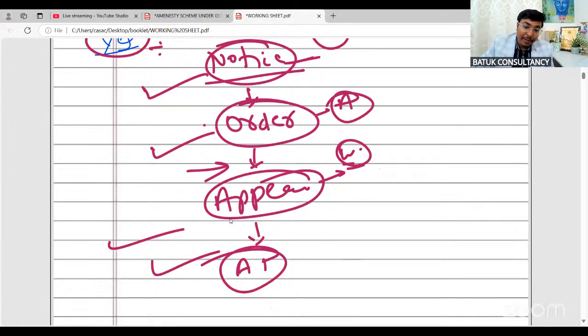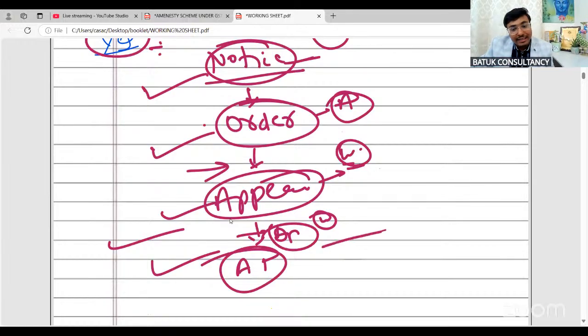Or suppose the appellate authority has passed the order and the taxpayer has filed an appeal before the appellate tribunal or is planning to file an appeal before the appellate tribunal, in that case withdrawal is required. Or if the person is planning, in that case one declaration is required that the person is not going to file any appeal before the appellate tribunal. He is willing to avail the benefits of the amnesty scheme. So in case of a notice or order by the jurisdictional officer, no withdrawal is required. But if the appeal has been filed before the appellate tribunal, in that case, withdrawal of appeal is required.